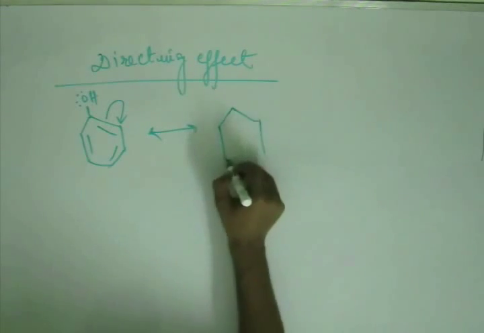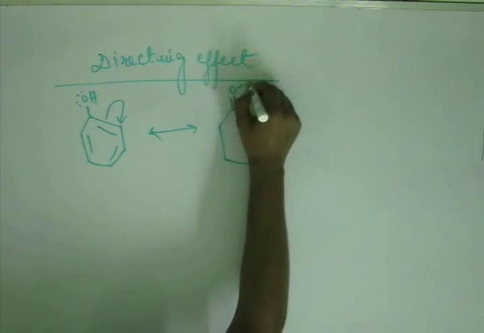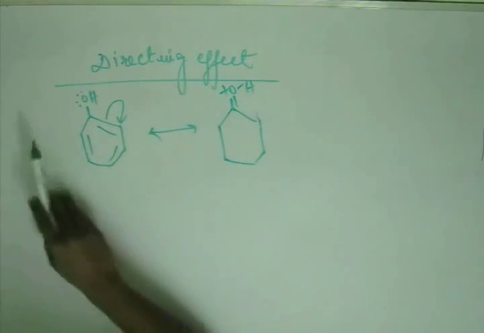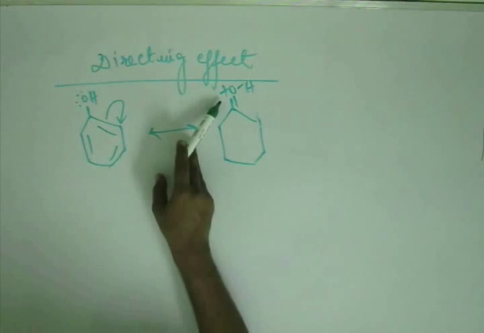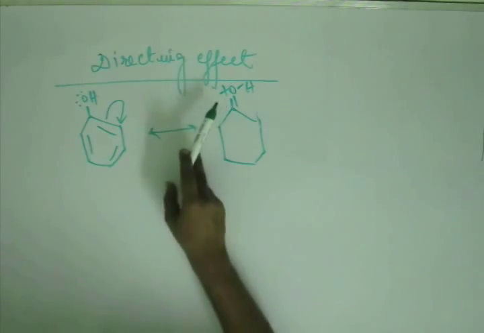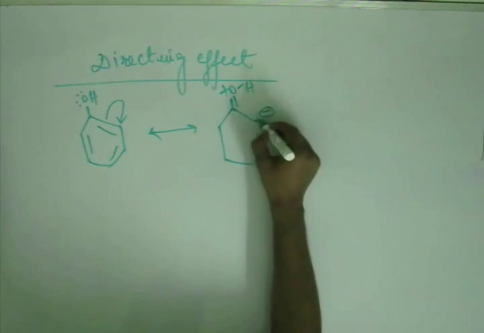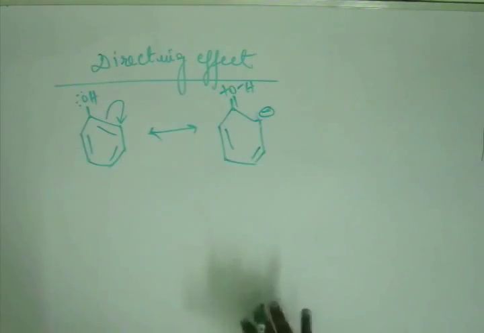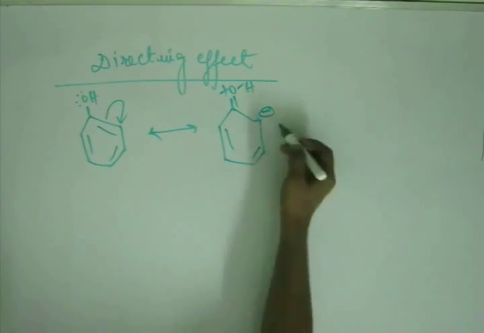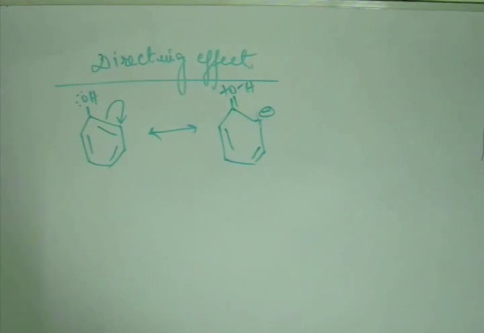So there will be a bond formation between oxygen and carbon, but then there will be a plus charge on oxygen because oxygen is giving its electron, but it is not electron deficient. So this is a stable oxygen, and you will have a negative charge here. From this, without drawing further resonating structures, I can tell you, or you can see yourself, that electronic density has been pumped into the benzene ring. Now the pumping has been done from oxygen. Oxygen has pumped its electron into the benzene ring because the benzene ring previously was neutral. Now the benzene ring is having charge. So now the ring is negatively charged.